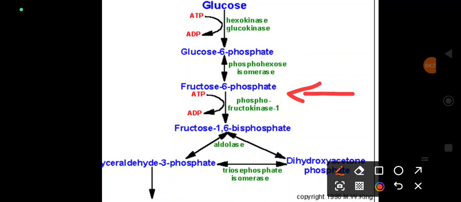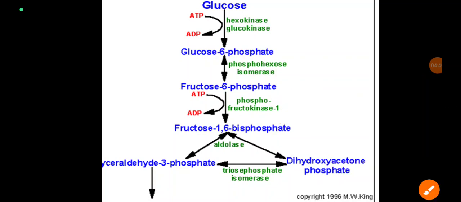So the concentration of fructose 2,6-bisphosphate is decreased, phosphofructokinase 1 is not activated, and glycolysis is inhibited. This is how glycolysis is allosterically activated as well as inhibited in the presence of insulin and glucagon, by fructose 2,6-bisphosphate, which is synthesized from fructose 6-phosphate.